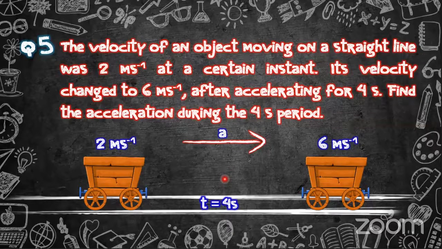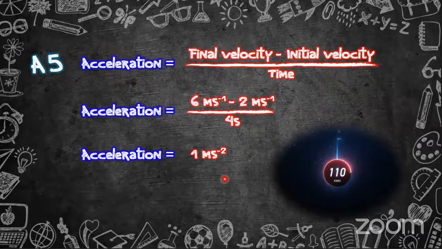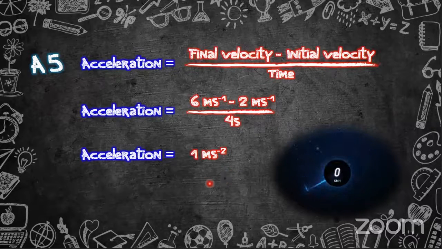So the answer will be 1 ms^-2. The final velocity is 6 ms^-1, and the initial velocity is 2 ms^-1, and the time taken to change the velocity is 4 seconds. And the acceleration is 1 ms^-2, right? So the unit of acceleration is ms^-2.